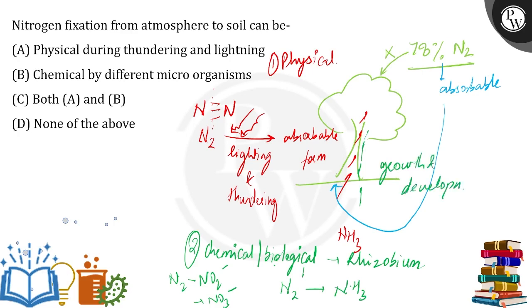All right. So here, nitrogen fixation from atmosphere can be done by any sort of energy. Like here, physical, we are talking about lightning and thundering, and chemical, that means rhizobium bacteria, which is actually a biological form more, right? That secretes certain substances to convert this nitrogen into its absorbable form, that is ammonia. So both can be the answer, and hence option C is the correct answer.